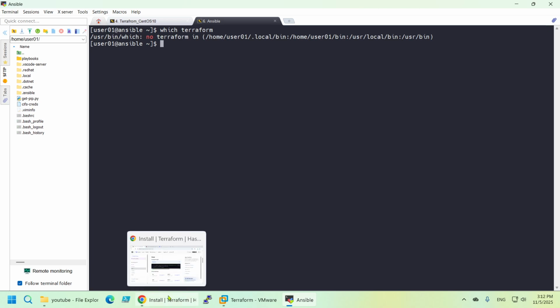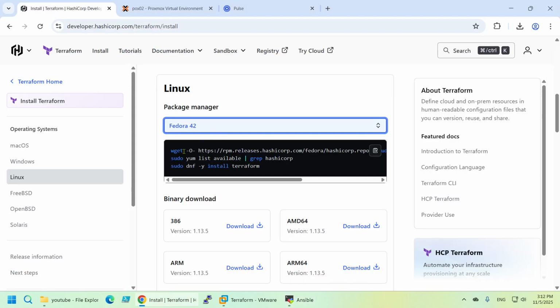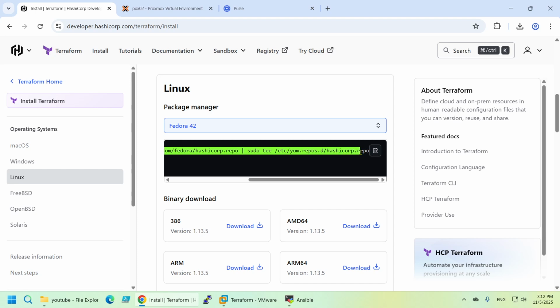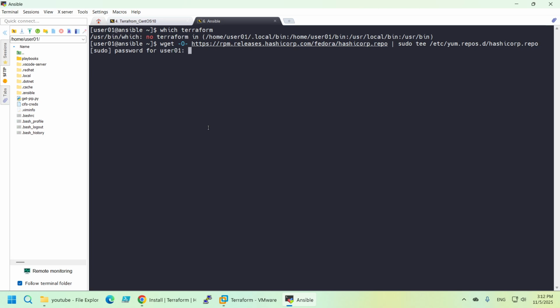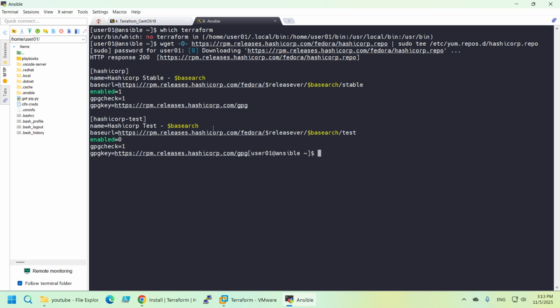Okay, so let's see it. First we need to, this will create the repo, I believe. Ctrl+C and just paste it here. It does need my password. Okay, let's see. Clear.